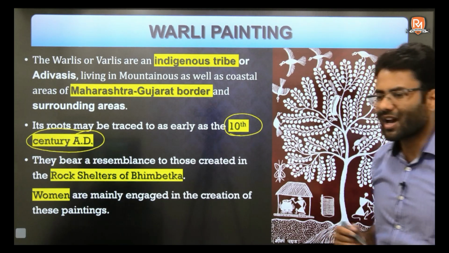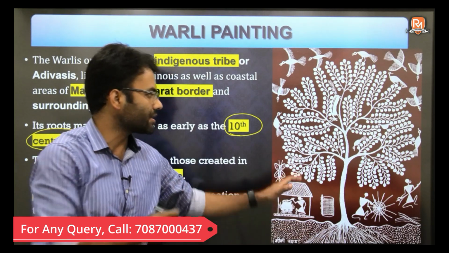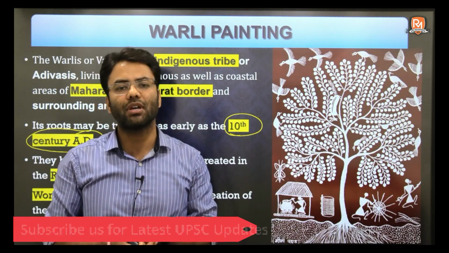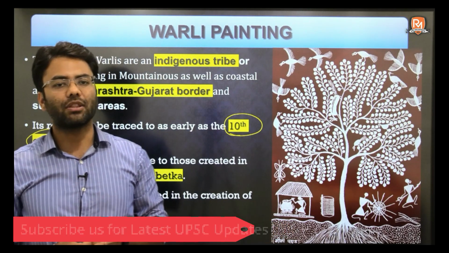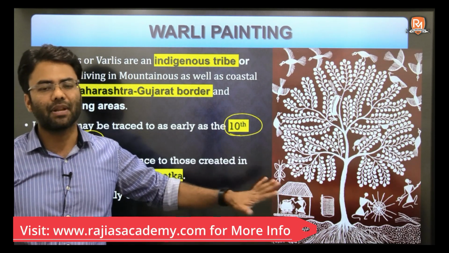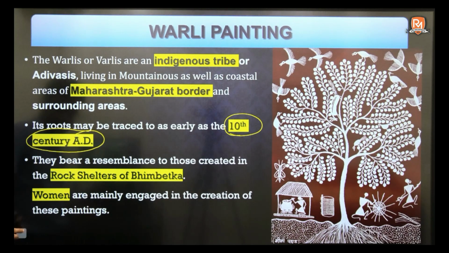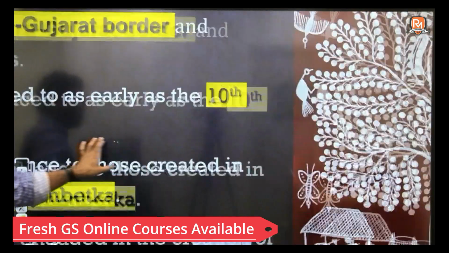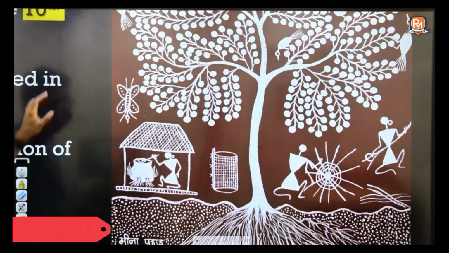Now the type of drawings they do, or the type of figures they draw in these paintings, have very much resemblance with the rock paintings, specifically the Bhimbedka painting of Madhya Pradesh. Why we say this, there is a resemblance in these paintings, let me show you that also. Like in this image you can see they are using very simple kind of drawings, very simple kind of figures.